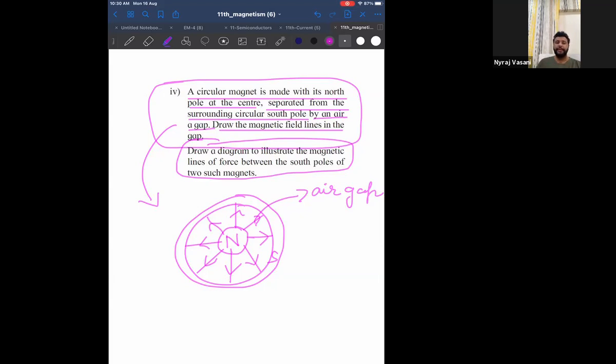Can I say magnetic lines of force will always come towards the south pole? They cannot leave the south pole. So what they are saying is, now draw two magnets like this and show the magnetic lines of force only on the south pole, meaning what happens on the south pole.